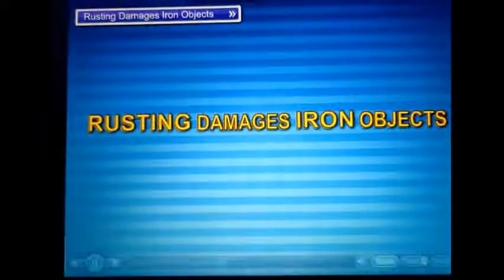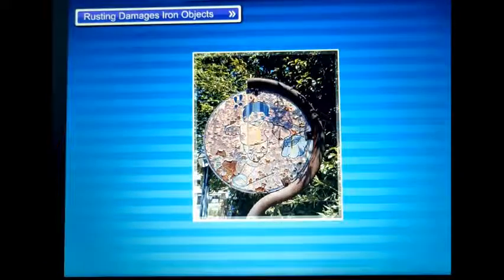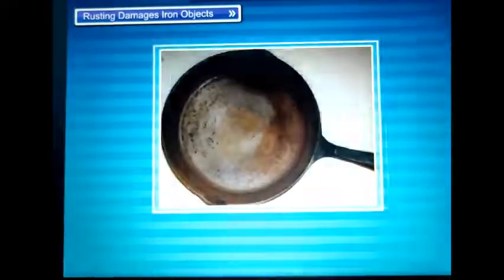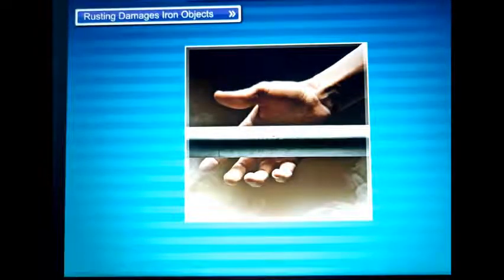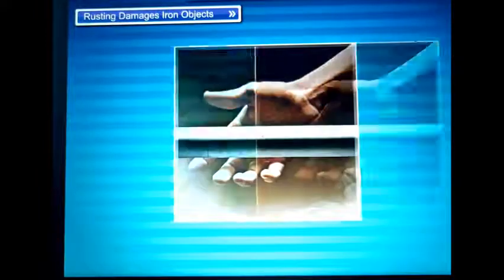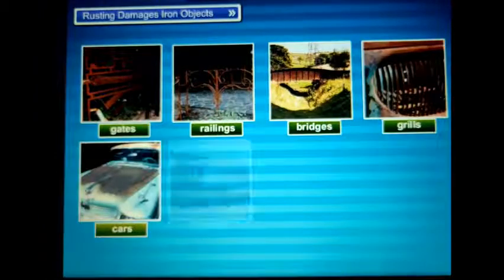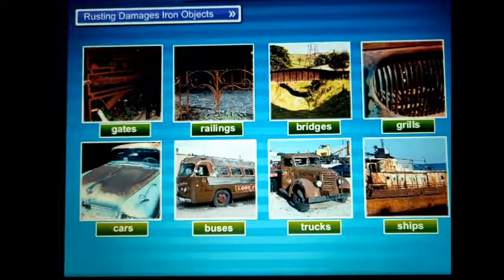Rusting damages iron objects. Rust is soft and porous. The layer of rust so formed falls off from the surface of a rusted iron object, exposing fresh iron metal which starts rusting. This continued rusting makes the iron objects weak and ultimately makes them useless. Iron is the cheapest and most easily available metal. Iron is extensively used in our day-to-day life in making a large number of objects such as gates, railings, bridges, grills and bodies of cars, buses, trucks, ships, etc. Rusting causes a great deal of loss and damage.